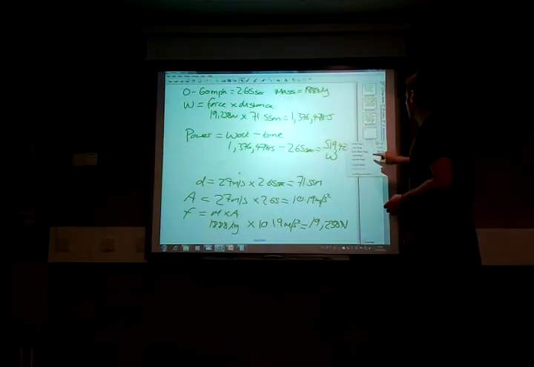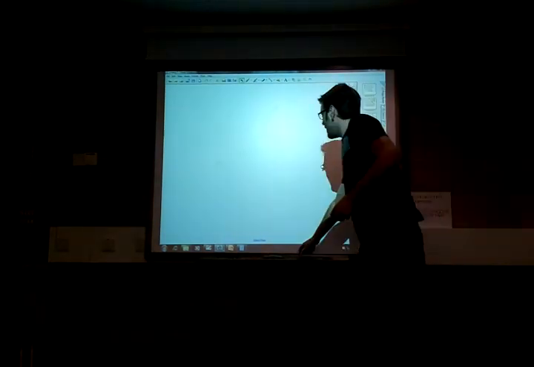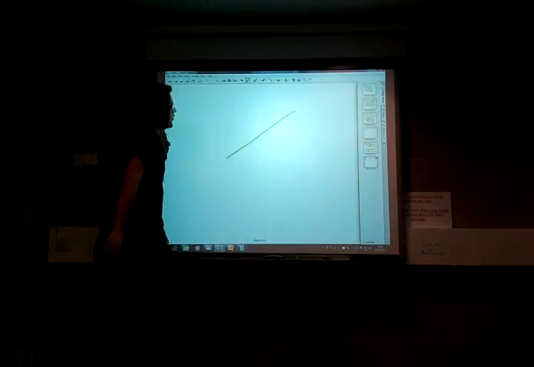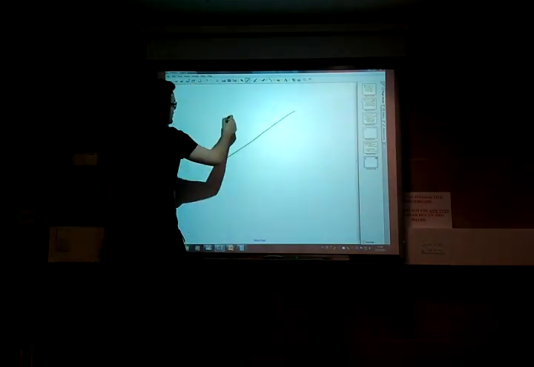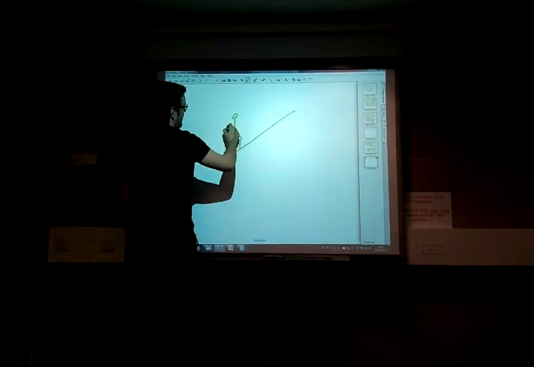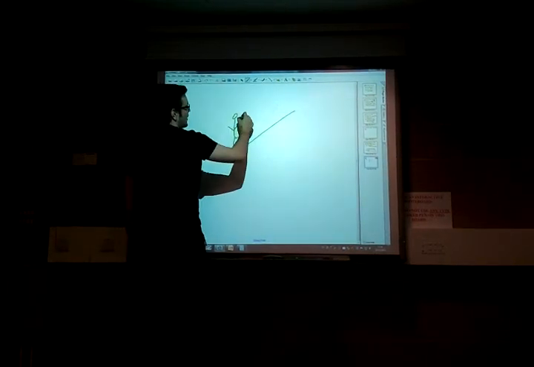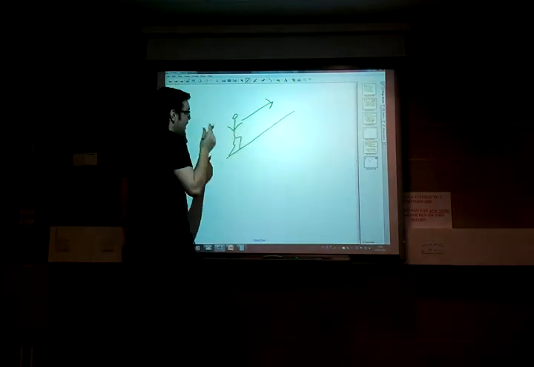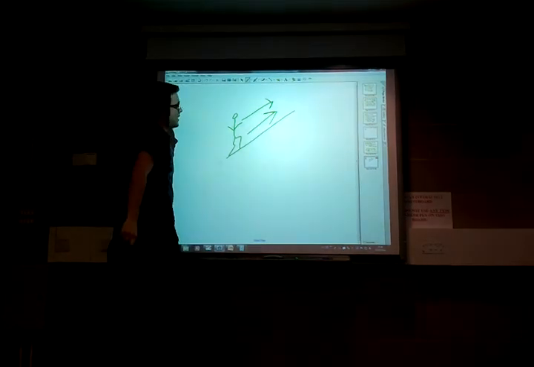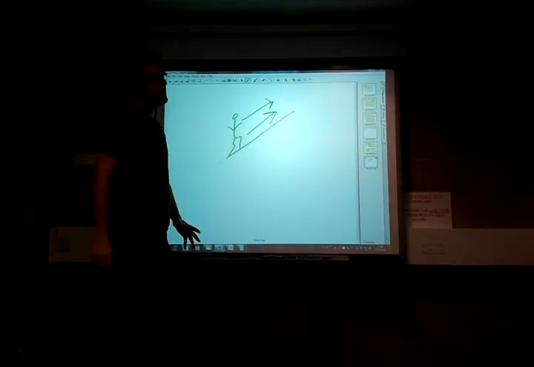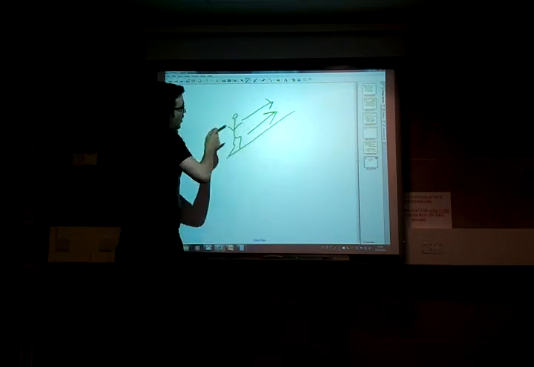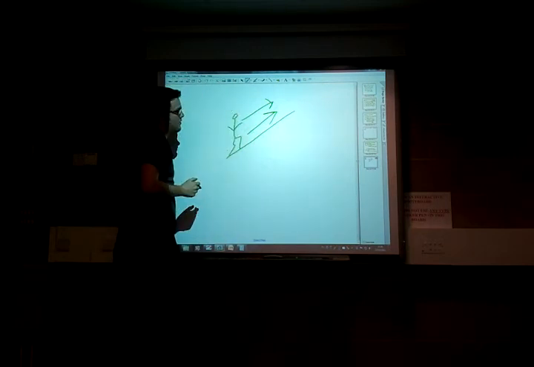So what I'd actually want to do is say this is my hill, okay, and I've got Usain Bolt running up this hill. So this is my really poor version of Usain Bolt running. So what is actually happening here is that he is putting force to go forward. So therefore the work he's doing is also to go forward at the same angle. So actually this is not work at an angle because all the forces are still in the same direction.